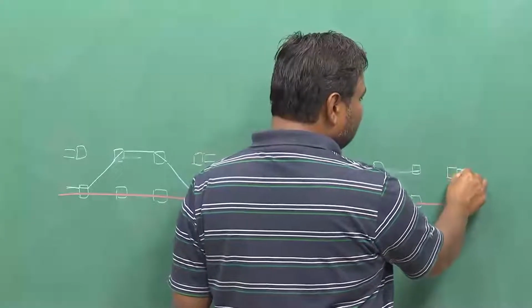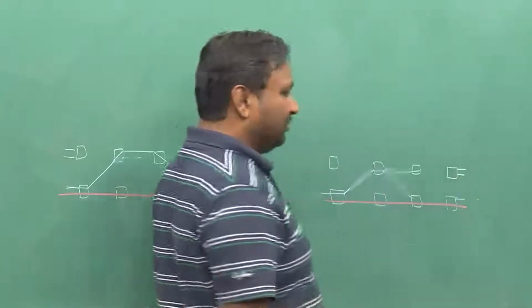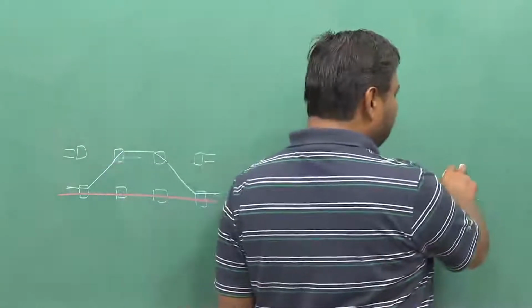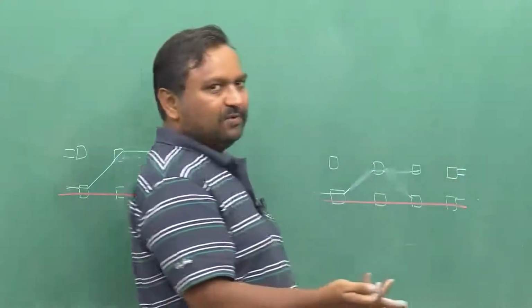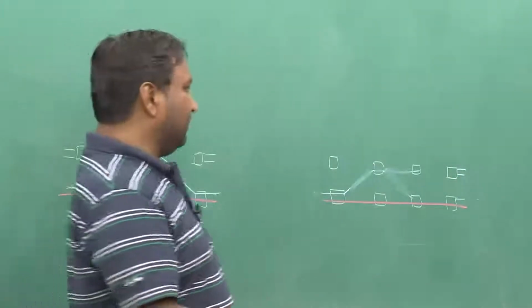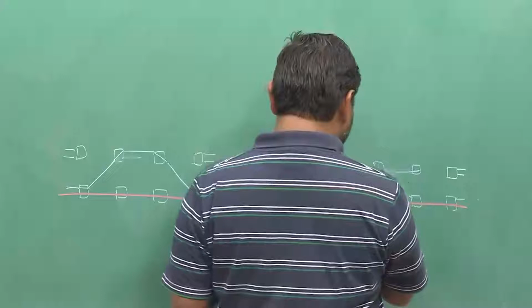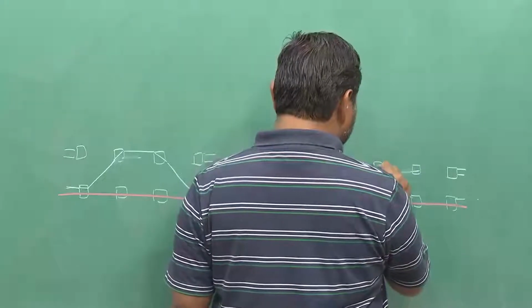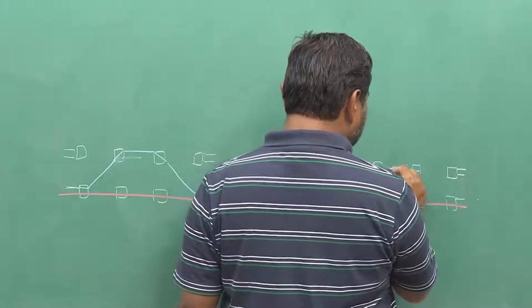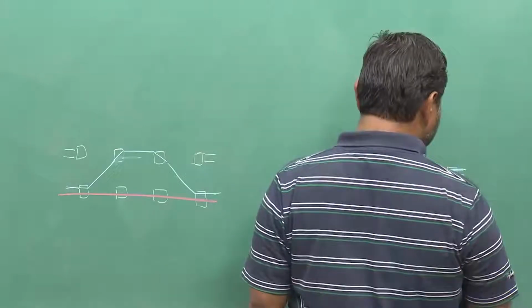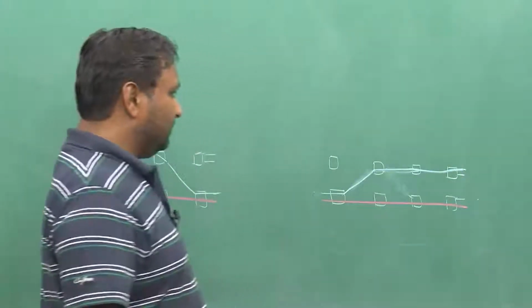If I go to this or this does not matter, both are the same. If I set up a connection from here to here and when I set up a connection from here to here, both are going to be the same states of the switch. So only one of them needs to be considered. Let us see how this can be done. If I go up, then I can try going this way and set up a connection.